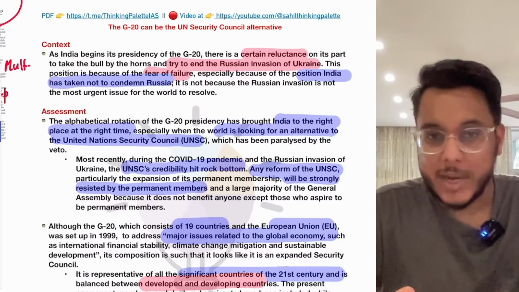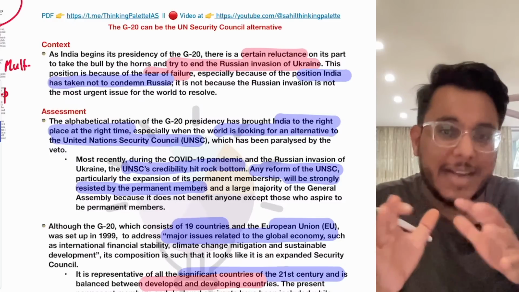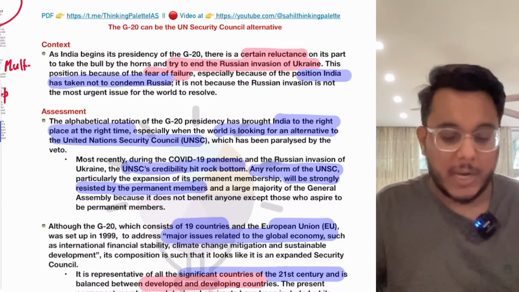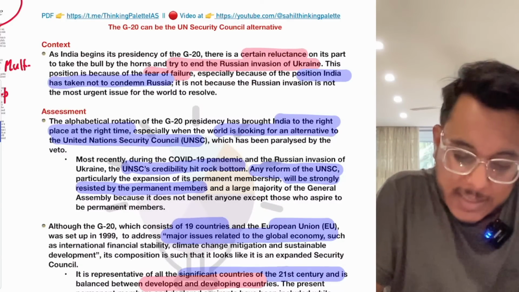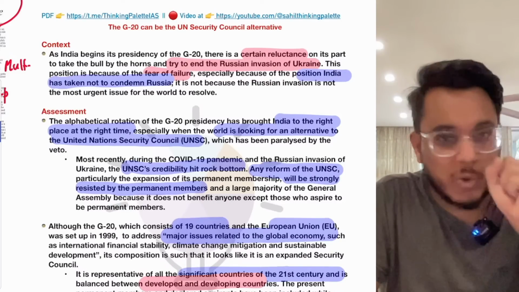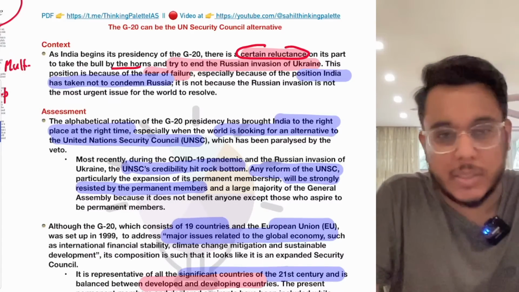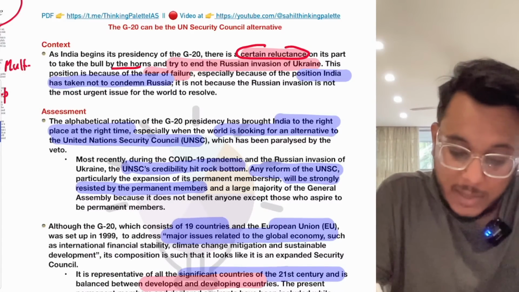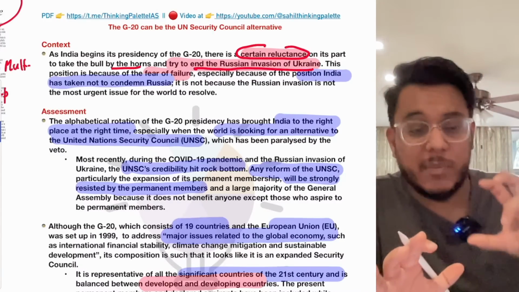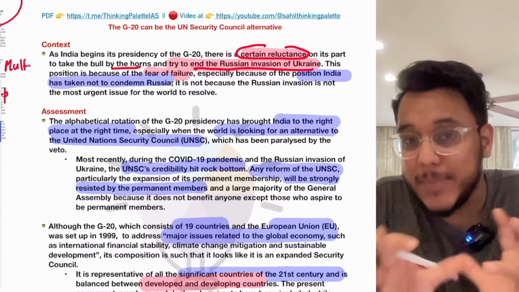Now, this particular article is talking about how the G20 can move beyond the economic body and can play a political role as well. Okay, now let's understand this particular article. So the article is talking about that India has taken the G20's presidency, and right now the Russia-Ukraine war is the biggest political crisis that is going on in the world. Now, there is a certain reluctance in India to take the bull by the horns. To take the bull by the horns, basically, to end the Russian invasion of Ukraine, India is not very much confident about how India should approach. Understand this particular thing. India is in a very sticky, in a very messy kind of situation.